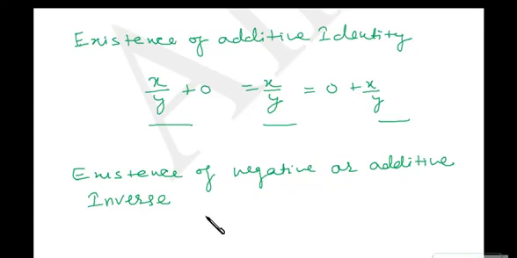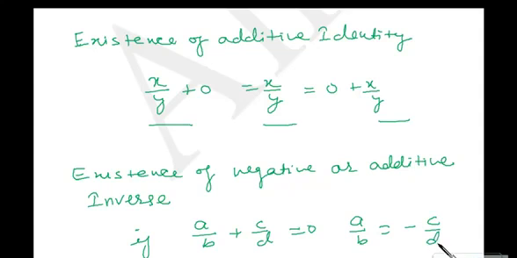Suppose we have two rational numbers a by b and c by d. So if a by b plus c by d is 0, then we will call c by d as negative of a by b, right? That means a by b is equal to minus c by d.